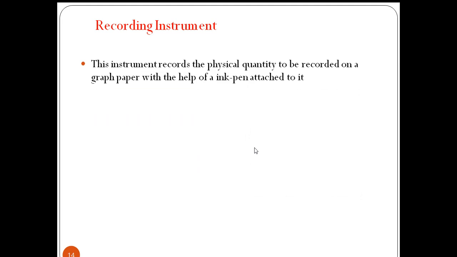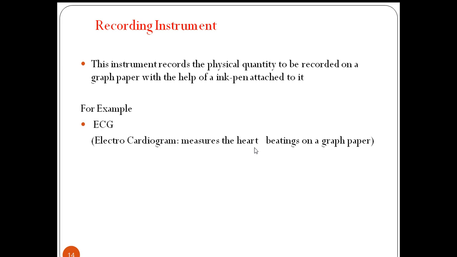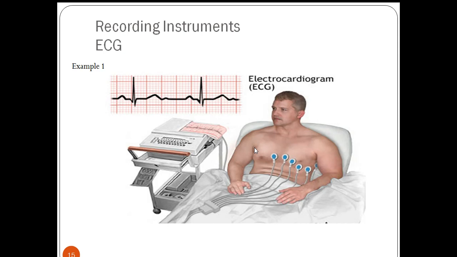And the next one is recording type instrument. The instrument will record the physical quantity to be measured on a graph paper with the help of an ink pen attached to it. So this electrocardiograph is the best example for this recording type instrument, which will continuously measure the beating of the heart, and it will record the heartbeat.